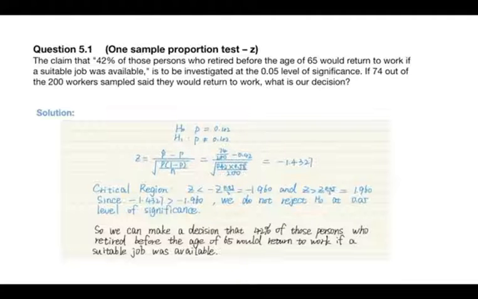Since negative 1.4327 is larger than negative 1.96, we do not reject the null hypothesis at the 0.05 level of significance. So we can make a decision that 42% of those persons who retired before the age of 65 would return to work if a suitable job was available.